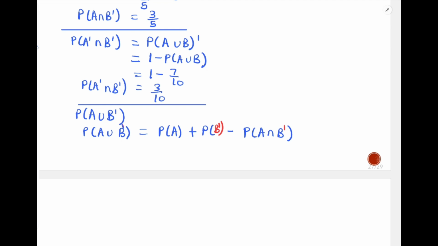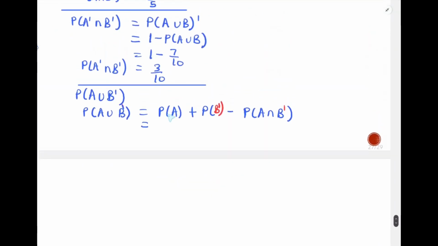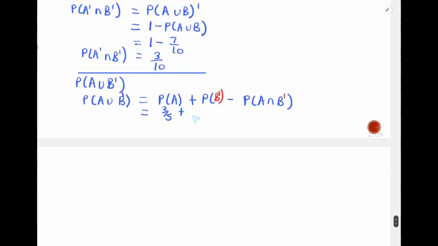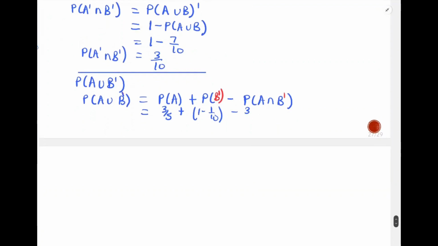And therefore we shall end up having that as our formula for probability of A union B complement. So by substituting, I have my probability of A as 3 out of 5. I got my probability of B as 1 out of 10. But they want the complement, so it will be 1 minus 1 out of 10 minus probability of A intersection B complement, which I got as 3 out of 5. So I will solve for that, and I'll end up with 9 out of 10 as my answer to the question. So probability of A union B complement is actually equal to 9 out of 10.